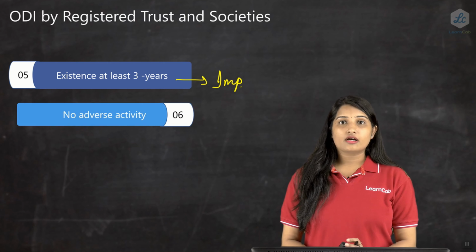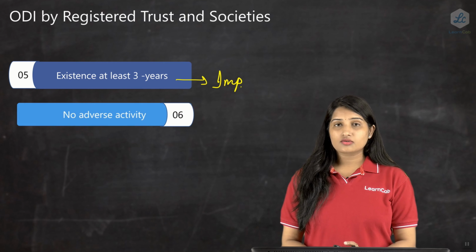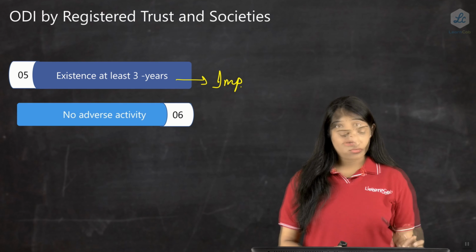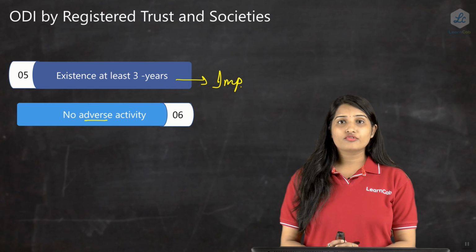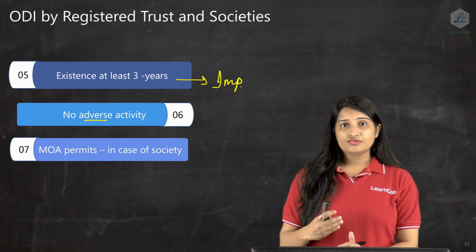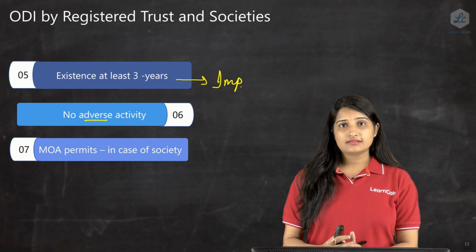There should not be any adverse activity. The next one is the adverse activity. Adverse in the sense there has to be no wrong or willful activity which is being done. So we have seen point number 1, 2, 3, 4, 5, 6, and now let's see the 7th one.